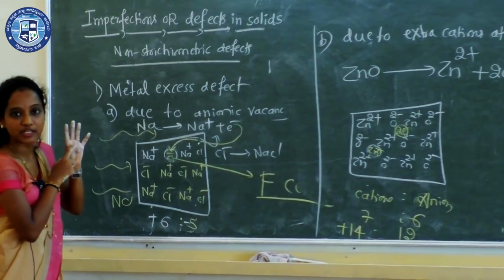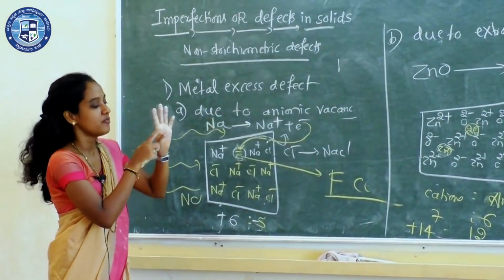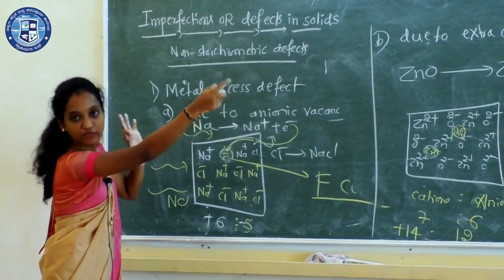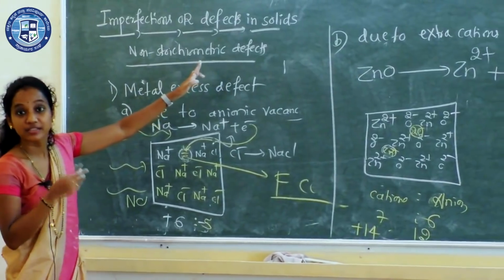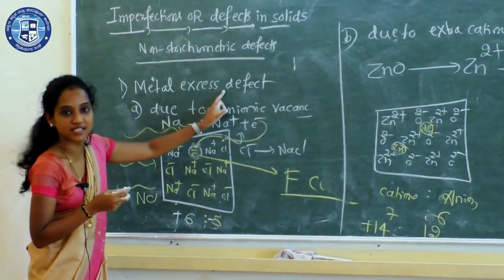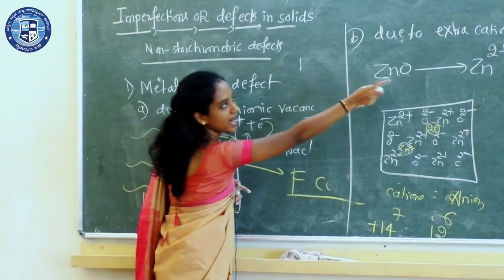So we have stoichiometric defects, where we have discussed 4 different types: vacancy, interstitial, Schottky, Frenkel. Next we had non-stoichiometric defects. There are 2 types: metal excess, under that due to anionic vacancy and due to extra cations.